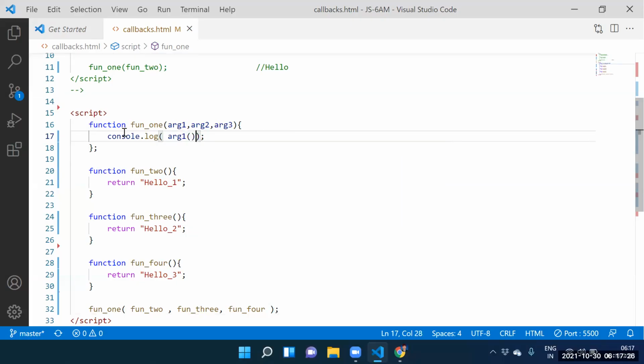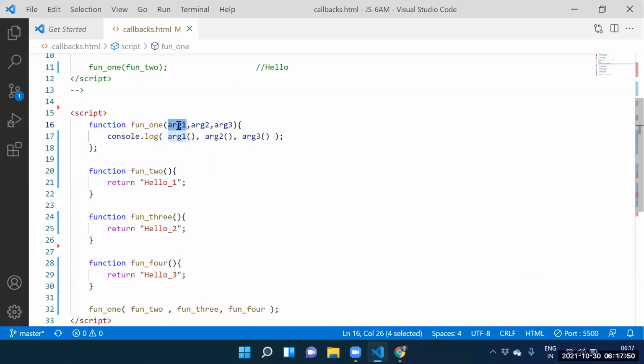Argument one of. Whenever we call argument one of, what output are we getting? Hello one. To get hello two, argument two of. Automatically we are getting hello two. How to get hello three? Argument three of.